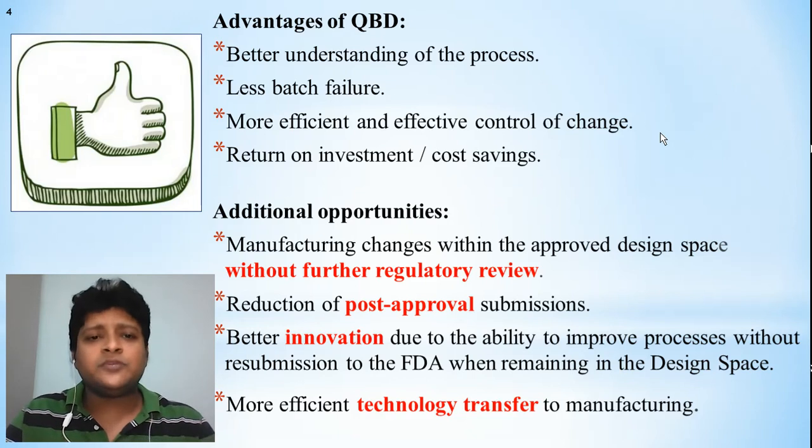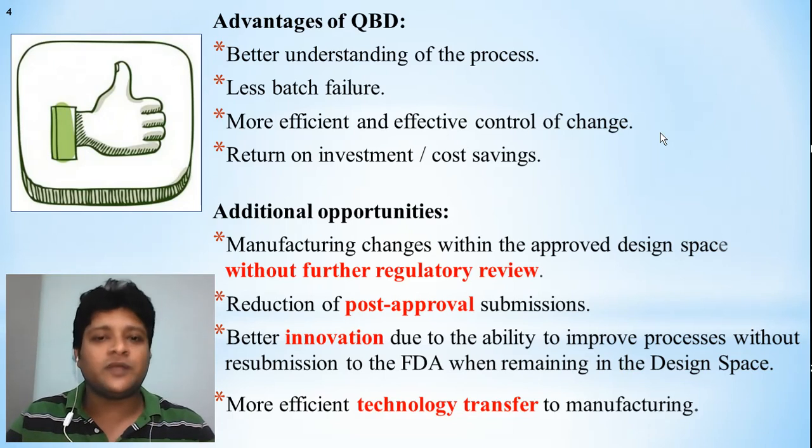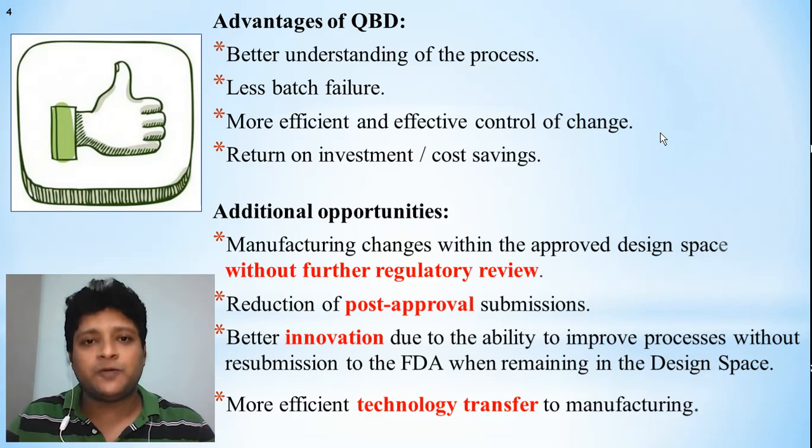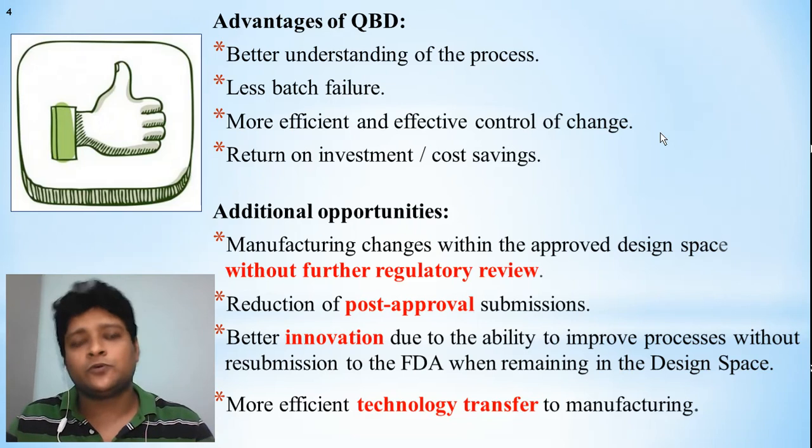Apart from these advantages, you also get some additional opportunities from quality by design. The first is manufacturing changes within the approved design space without further regulatory review. Normally, before quality by design, you used to prepare the product and finally take it for approval.